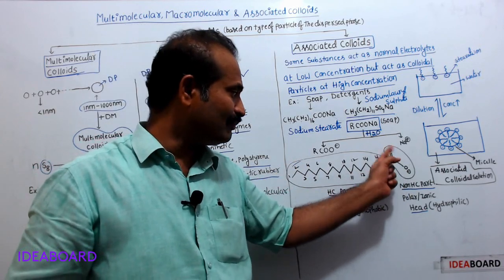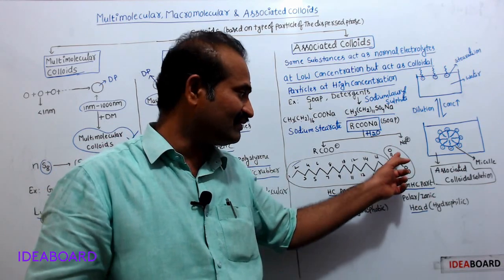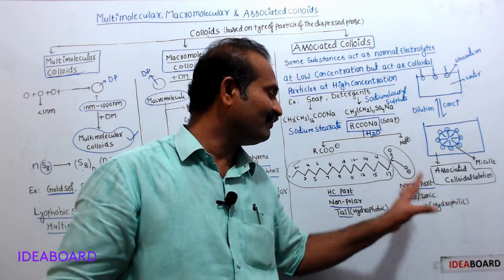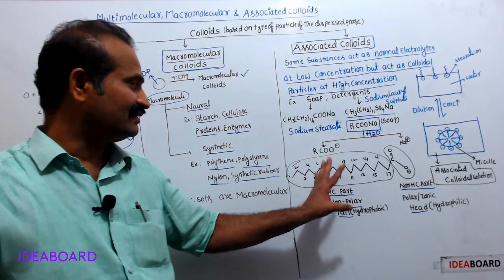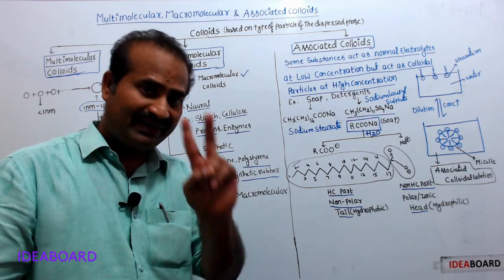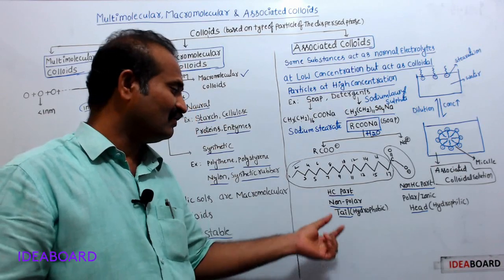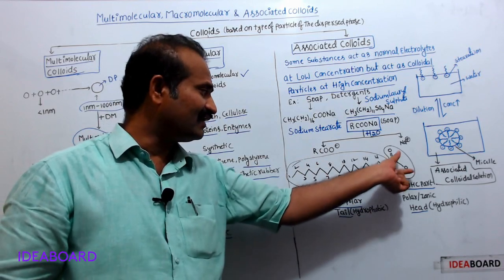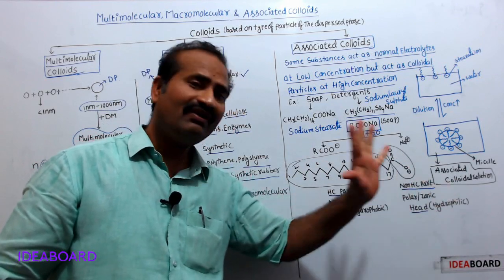This is the head. The head is a polar one. Water is polar too, so this part attracts water. That's why it is called hydrophilic. This is the structure of the stearate ion. The stearate ion has two parts in its structure. One is the tail, which is hydrophobic. The other is the head, which is hydrophilic.